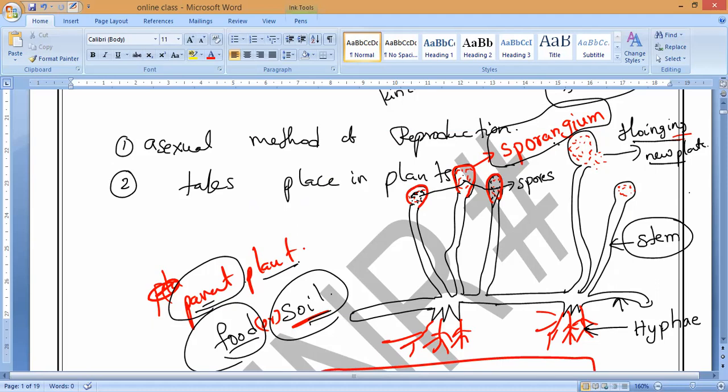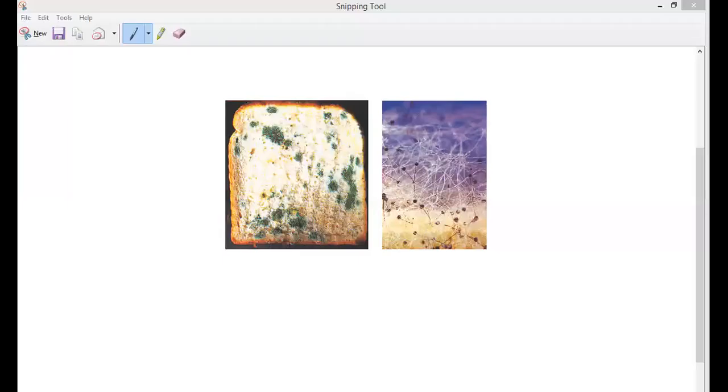So now, for example, I will show you a picture of how it happens. If you notice the microscopic picture, you can see how the bread mold takes place. They have these balls, ball-like structures. What is the name of these balls, guys? They are called sporangium. Now in this picture you can see much more clearly. This is a microscopic view, like a very highly magnifying glass.